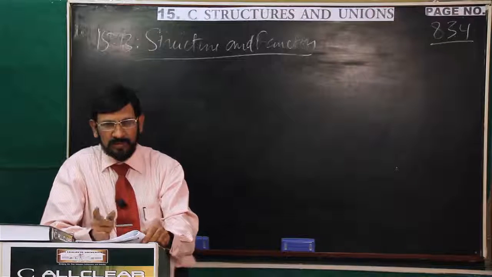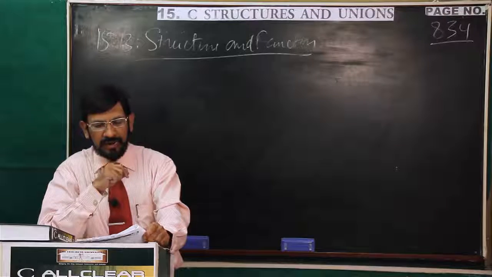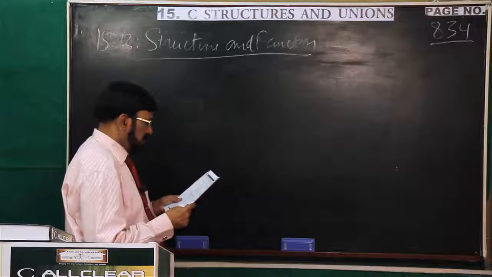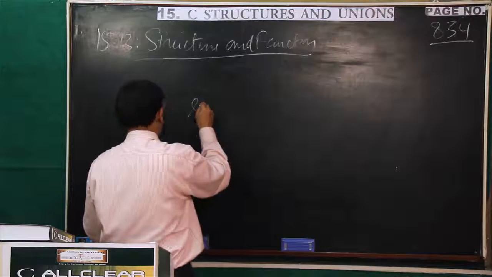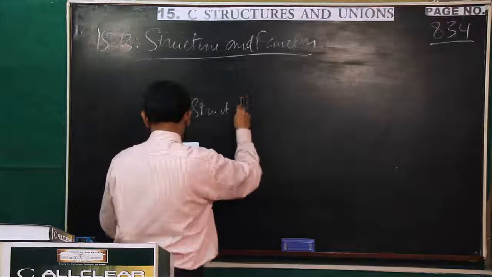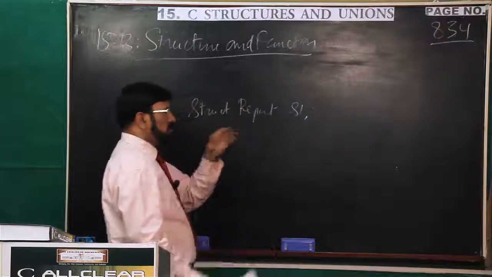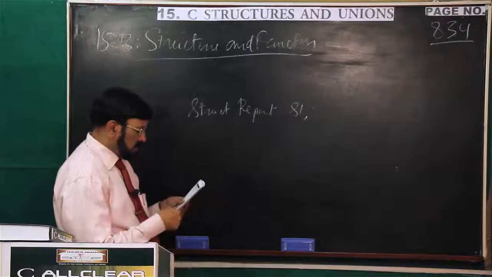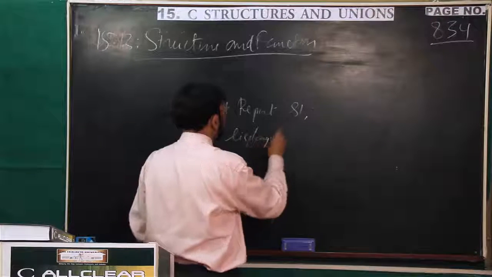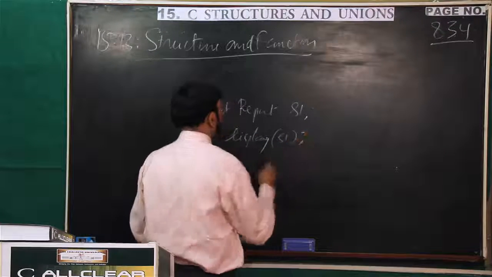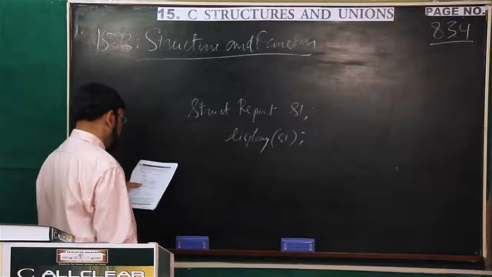Before entering into the program, first focus on page number 834. Now you see, we are defining a structure report, which we already defined, so I am not writing it. Now you see, struct report S1. This is what you call the variable of struct report. Now I want to pass it, how can I pass? display S1. Now this is the function call. Through the function call I pass. Who can receive it? That is the point.